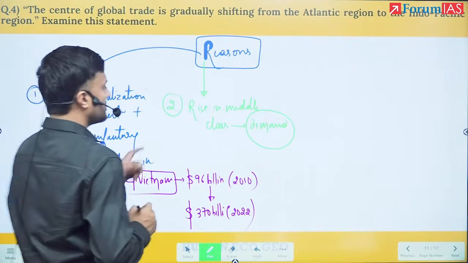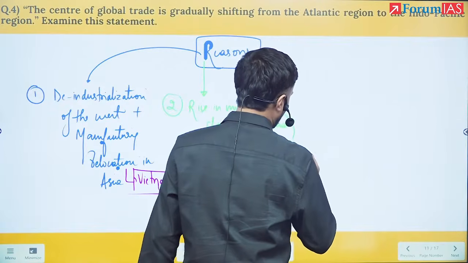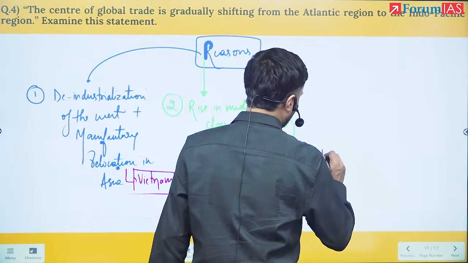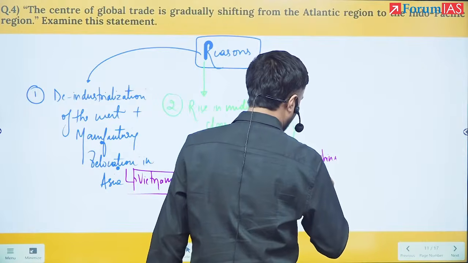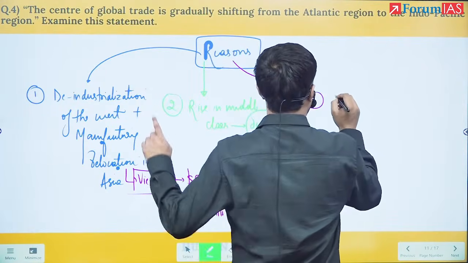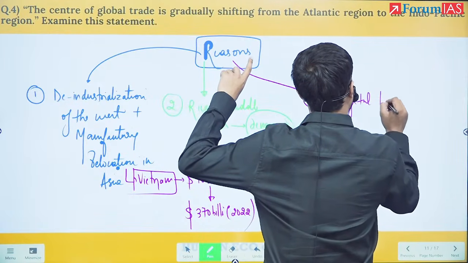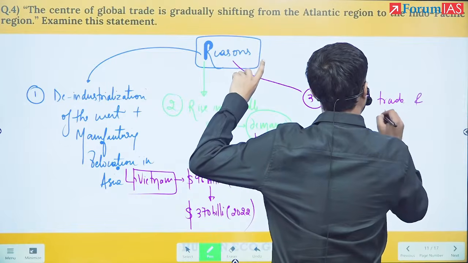Then you see the rise in middle class, demand has increased. Here you can give the example of India plus China plus Bangladesh. Third reason here is that, apart from merchandise trade, digital trade and services have also boomed.